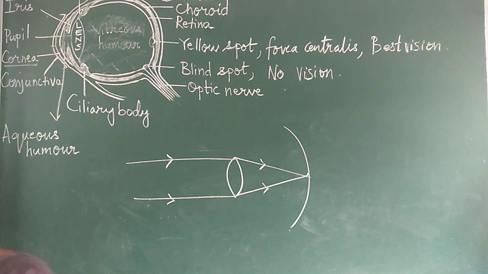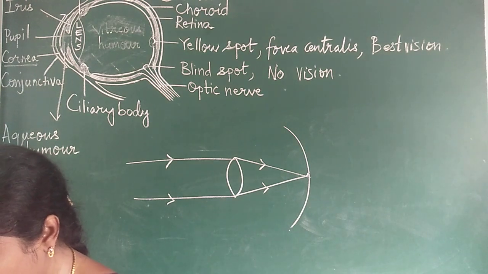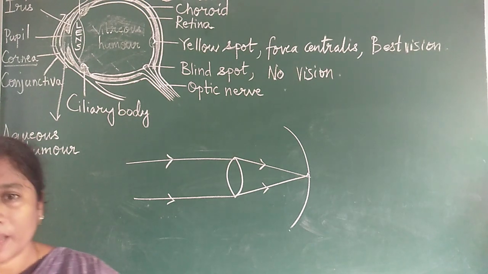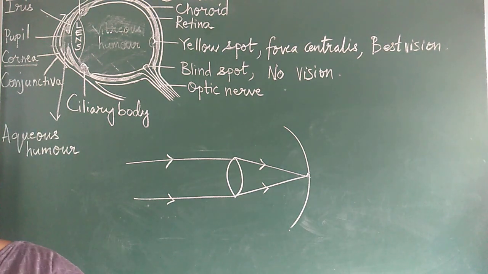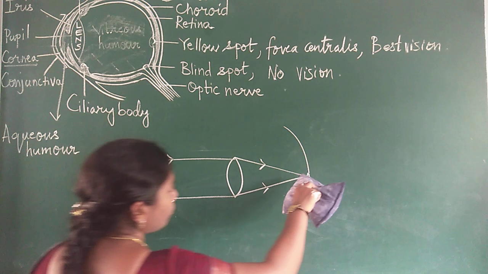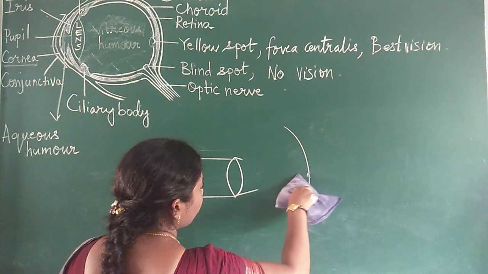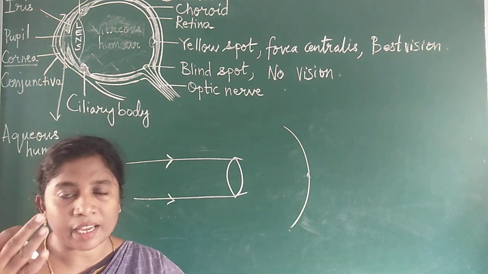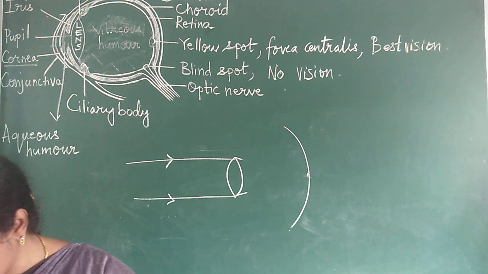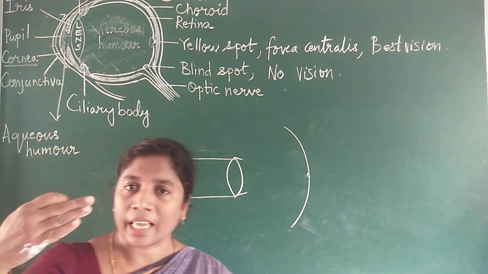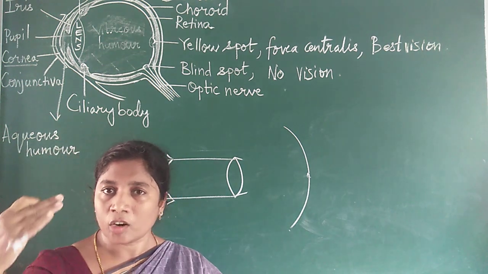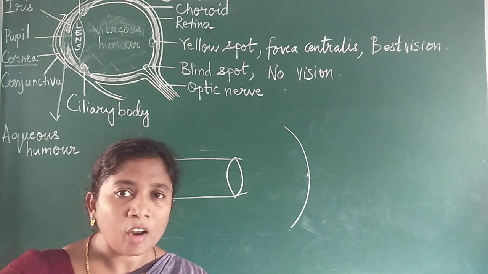Sometimes people suffer from diseases called myopia and hyperopia. In this case, the object does not fall on the retina. What is the meaning of myopia? Nearsightedness. It means near objects can be seen very clearly, but the farther objects cannot be seen.